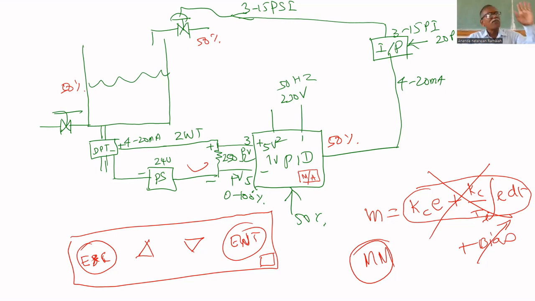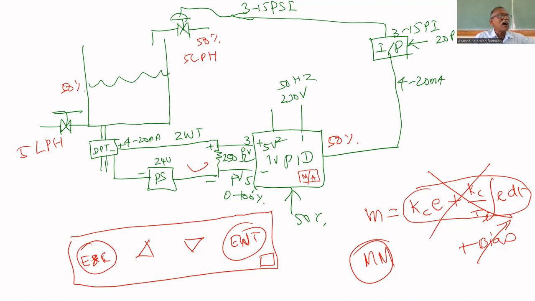The level, after some time, takes 20 minutes. After 20 minutes, the level comes to 50%. The outflow rate equals the inflow rate. Say inflow rate is 5 liters per hour. Now outflow rate also equals 5 liters per hour. What will happen to level? Level remains the same. That's all.